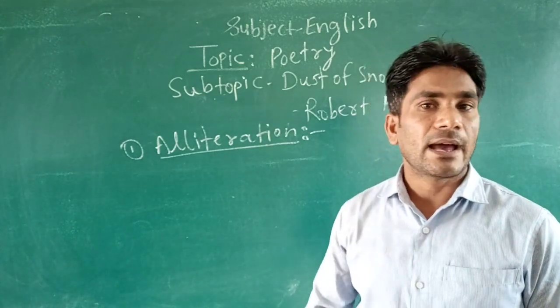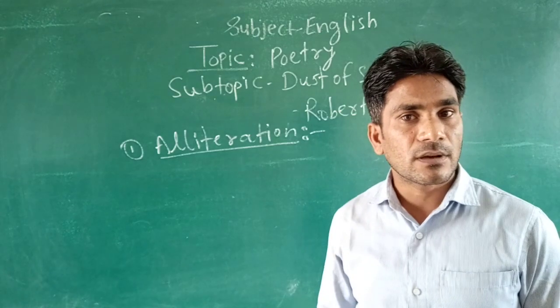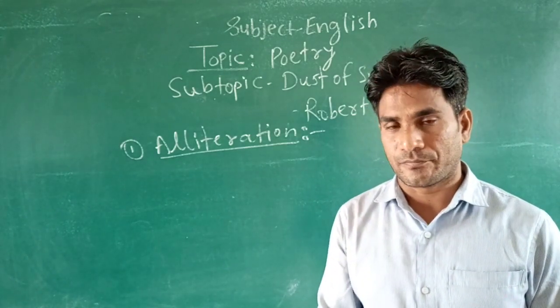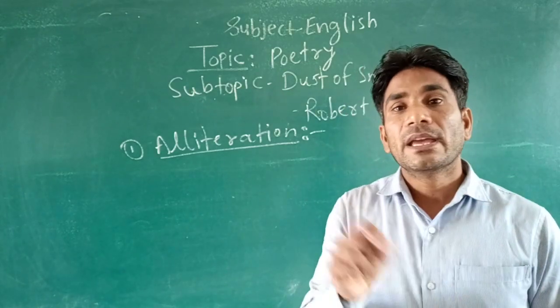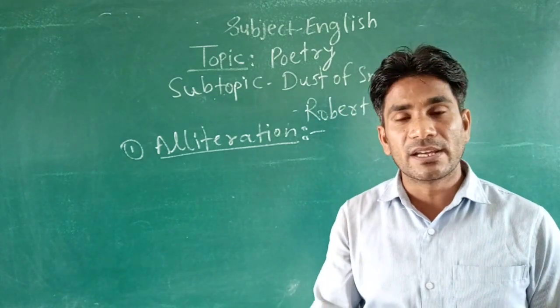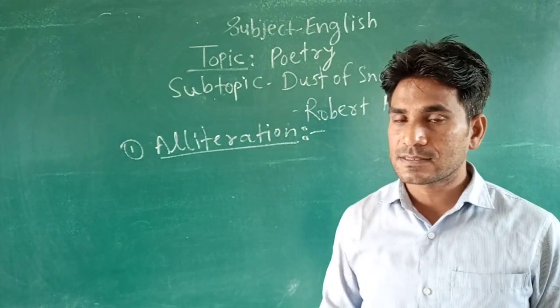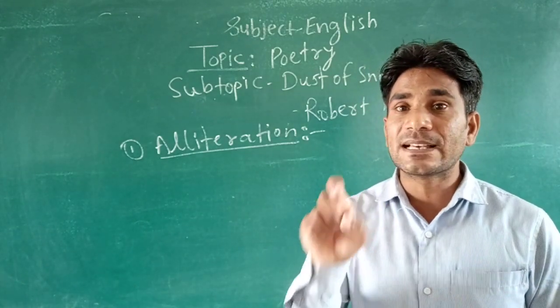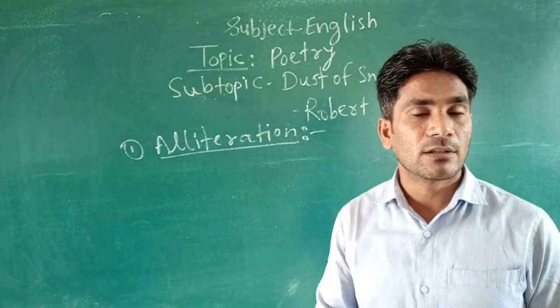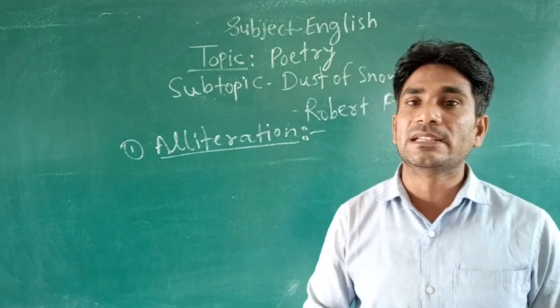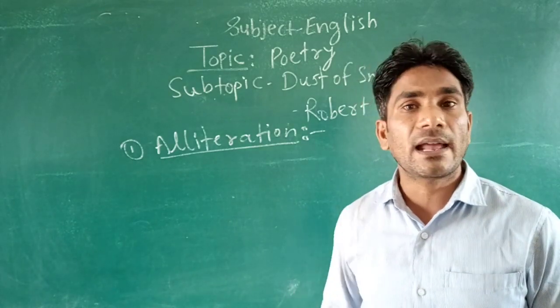Alliteration means the repetition of initial sound, the repetition of the initial sound of a word in two or more words in the same line. That is called alliteration.